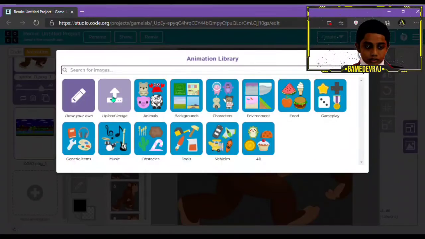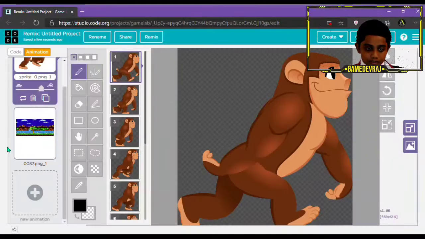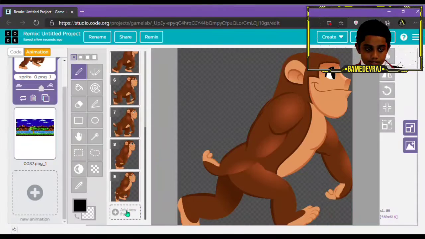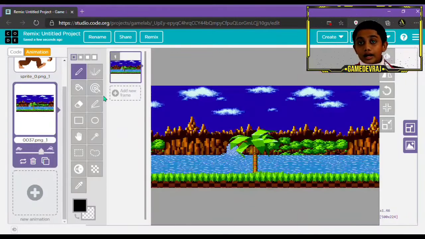So something I noticed was when you actually put it in, it's kind of very slow. So you can just drag this slider to actually increase the animation. And this is how you actually add the animations.